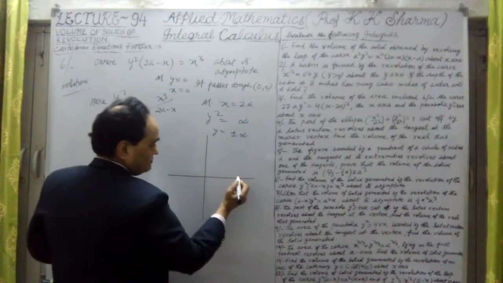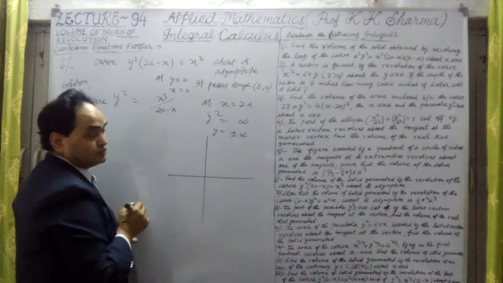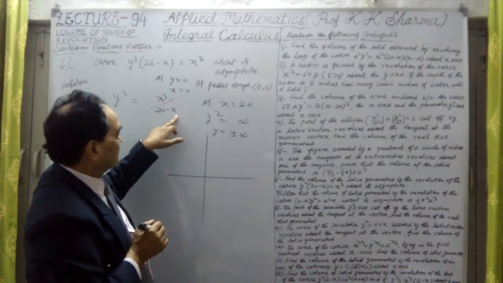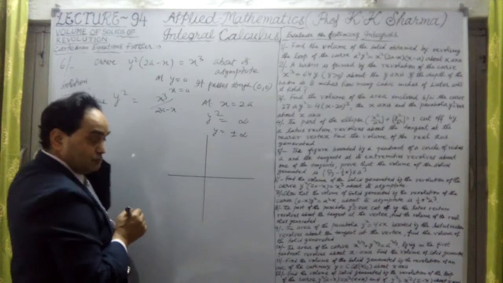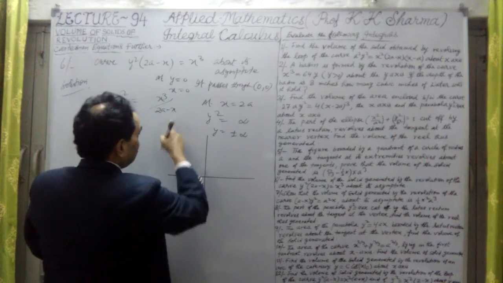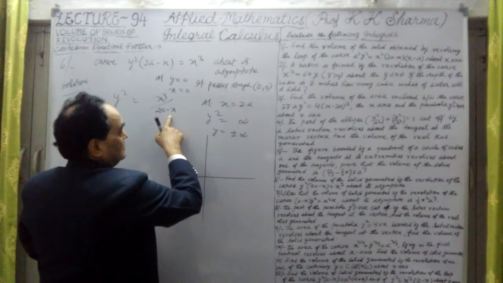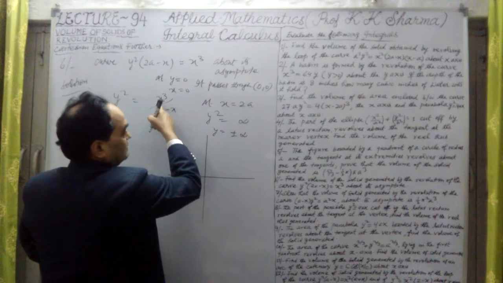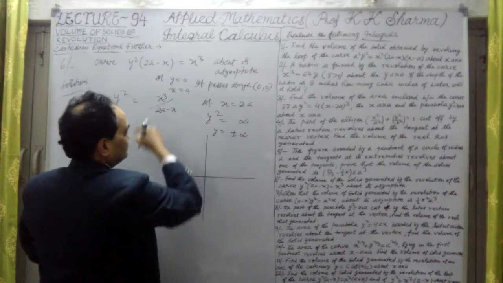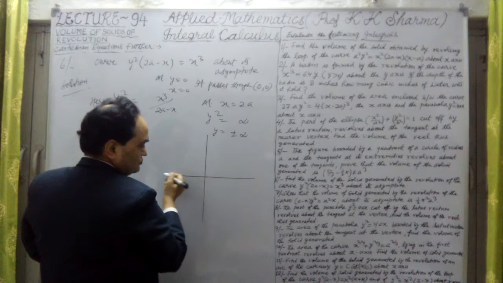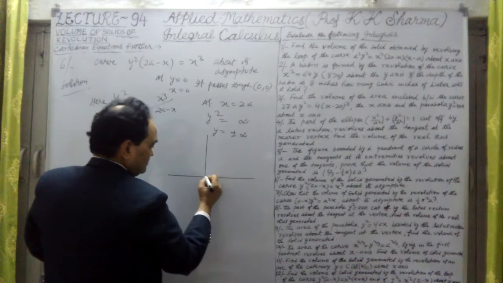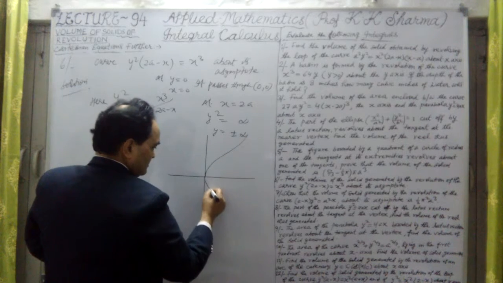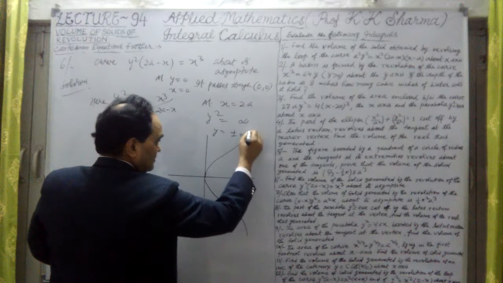At x equal to 2a, if I put x more than 2a, that means 3a, etc., the curve will not go beyond that because there is an asymptote here. Even if I put x beyond 0, negative values like minus a, minus 2a, the curve is not going away from the origin. The curve is like this, and here is the asymptote.